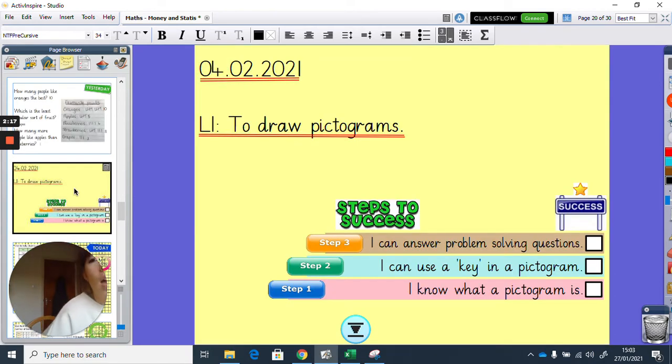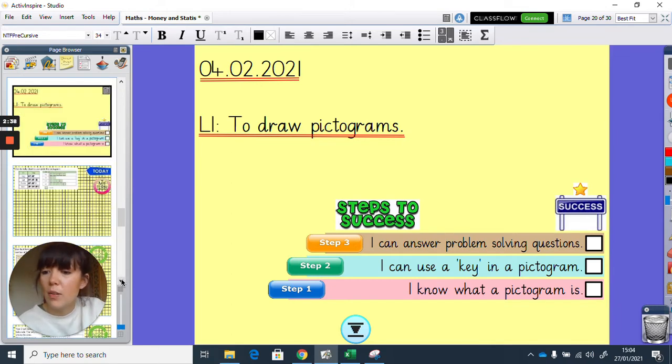So, today is the 4th of February and our LI is to draw pictograms, okay? So step 1 is I know what a pictogram is. Step 2 is I can use a key in a pictogram, okay? So you need to think about what a key is. And step 3, I can answer problem-solving questions on our Chili Challenge. So the first thing we need to talk about is what is a pictogram.